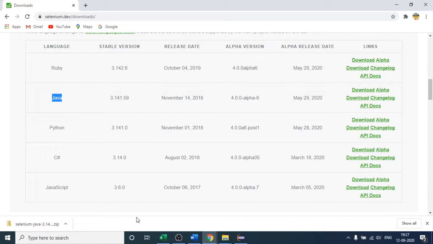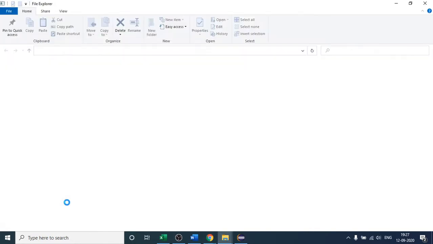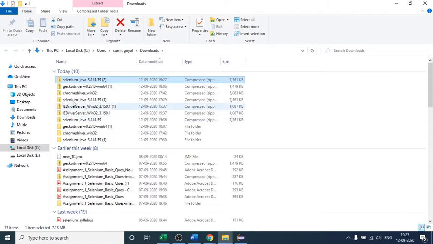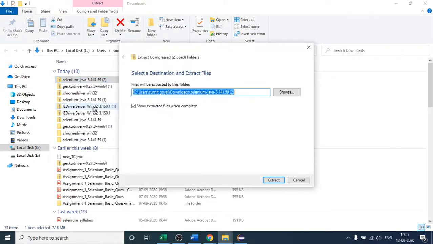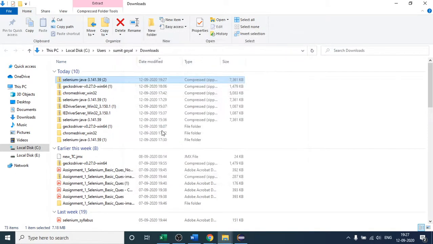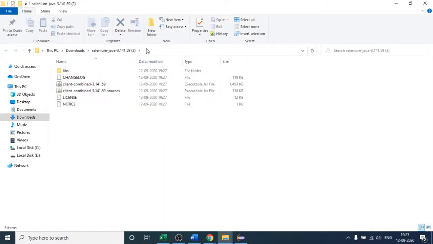Okay, so you can see that it has downloaded. Just click here, show in folder. As it is a zip file, I have to extract its content, so I will simply click extract all. This is the path, and I will simply extract the content of that zip file.